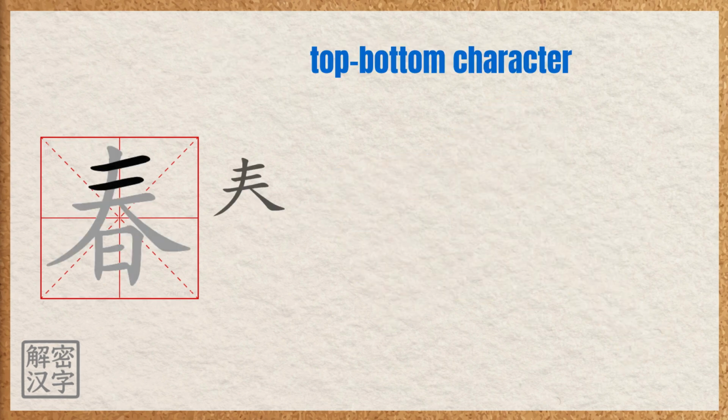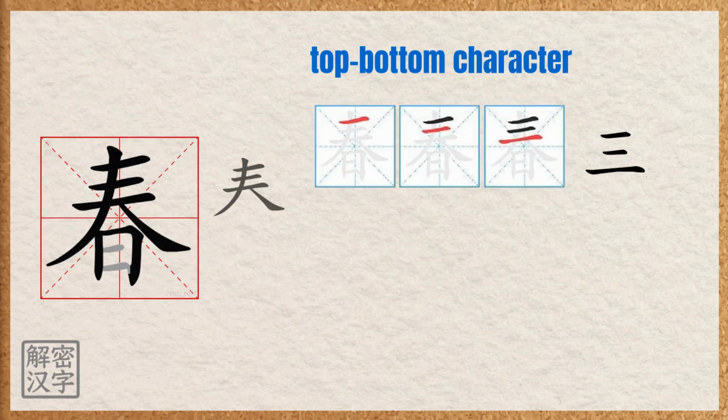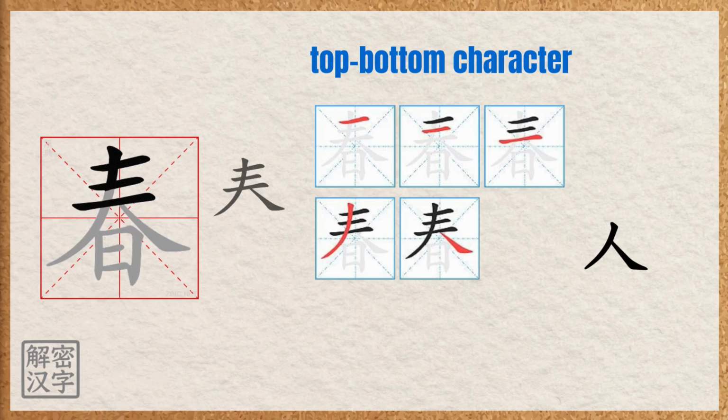Step 1. Write the top part. Start with 3 horizontal strokes, like writing san. Then add a left falling stroke from above, cutting through the middle of those 3 lines. Next, write a right falling stroke underneath. Together, they look like a big person shape.